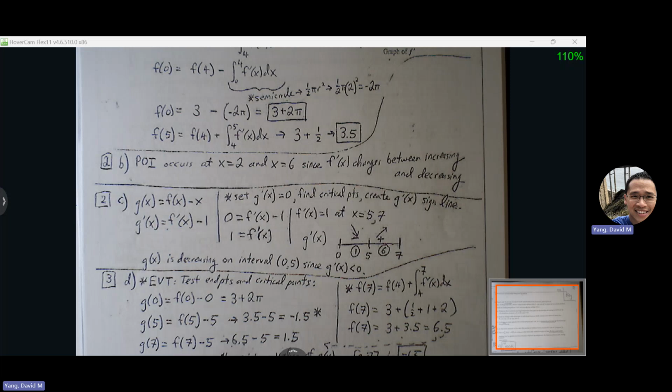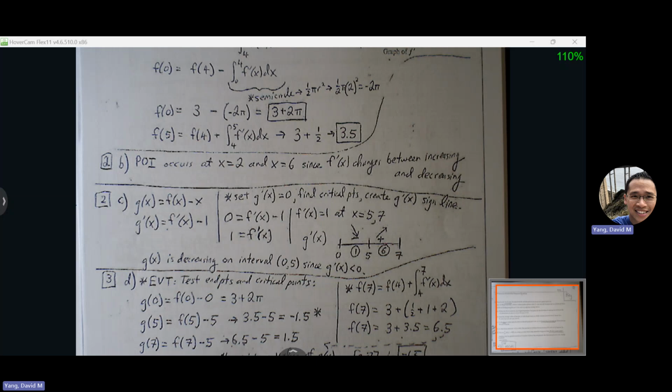Part C, let g of x equal f of x minus x. On what interval is g decreasing? So we're going to create a slope sine line of g of x. So to create a slope sine line, we're going to just set g prime equal to 0. So g prime is just f prime minus 1. Set my g prime equal to 0. And my critical point is really where f prime is equal to 1. This is how I'm going to get my critical points.